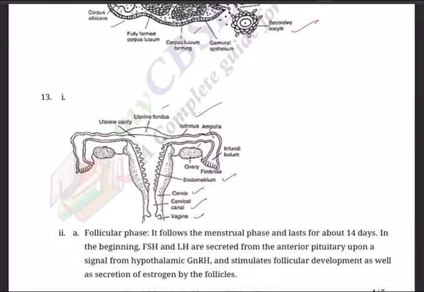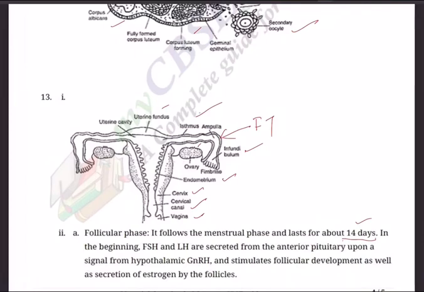and most important, isthmus, ampulla, the junction is the site of fertilization. And of course these are called fallopian tubes, and the infundibulum, those finger-like structures, fimbriae, and of course you need to remember that both left and right there is a fallopian tube. So these are the things. 2a, that's next. Follicular phase, it follows the menstrual phase and lasts for about 14 days.